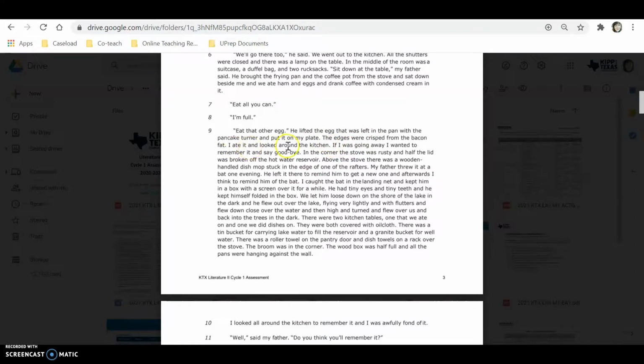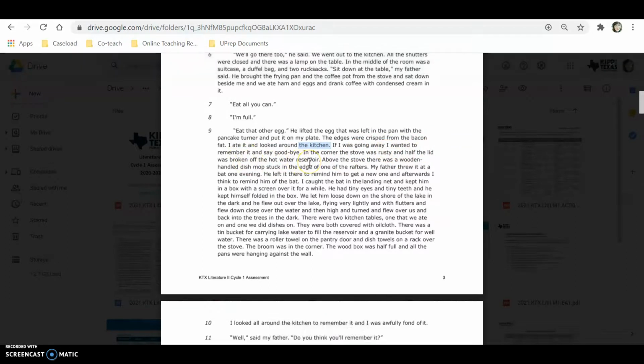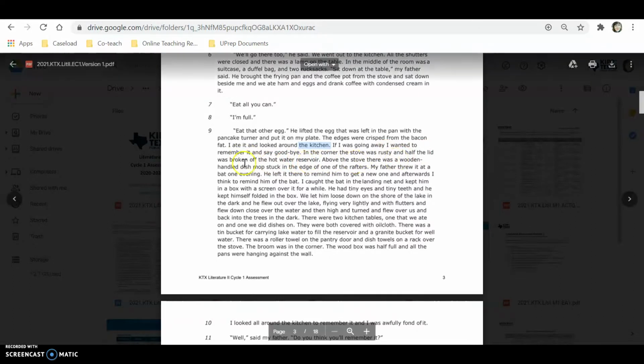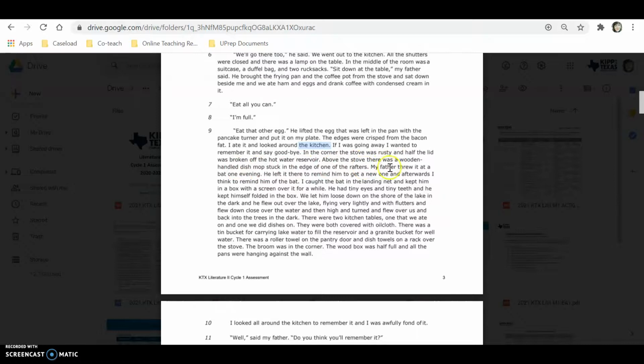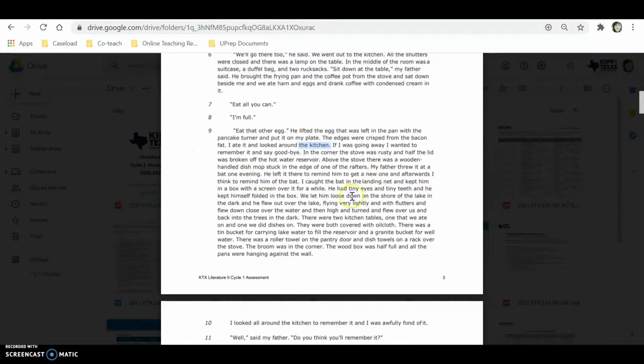I ate it and looked around the kitchen. If I was going away, I wanted to remember it and say goodbye. In the corner, the stove was rusty, and half the lid was broken off the hot water reservoir. Above the stove, there was a wooden-handled dish mop stuck in the edge of one of the rafters. My father threw it at a bat one evening.